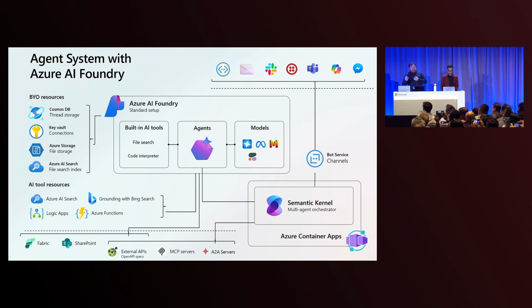And then you can use Semantic Kernel to connect agents into the open agentic web with external API support, MCP servers, A2A servers, and then also connect into the M365 ecosystem through the M365 Agent SDK, which allows you to now get your agents hosted from Foundry into Teams, into M365 Copilot, into Messenger, into Twilio, all these places.